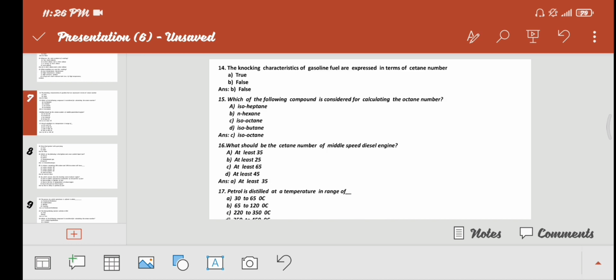The knocking characteristic of gasoline fuel is expressed in terms of a certain number. A, true. B, false. Answer is B, that is false.